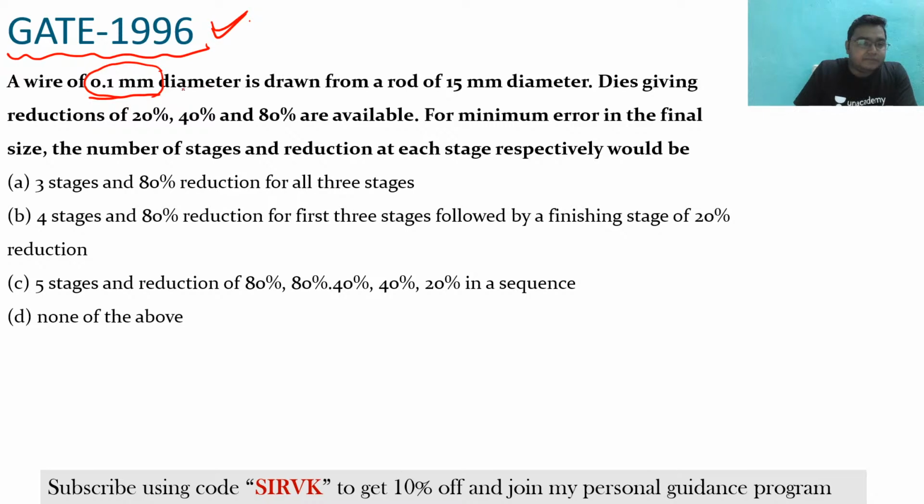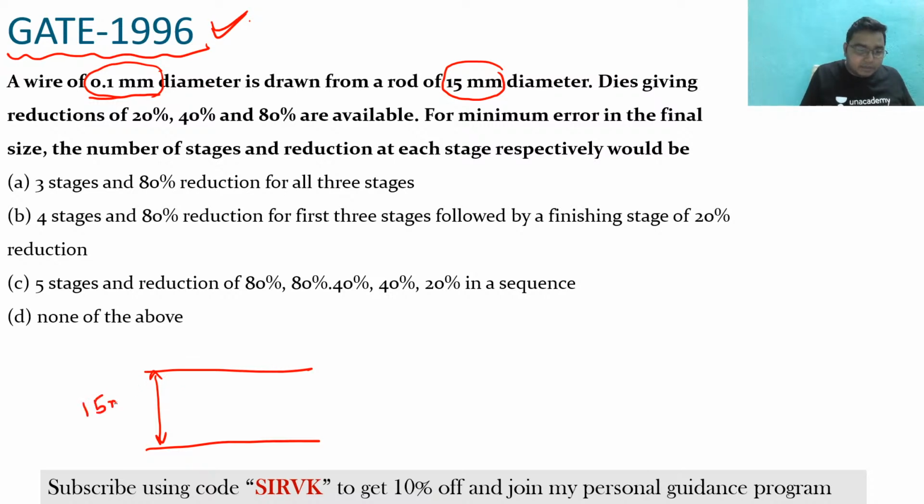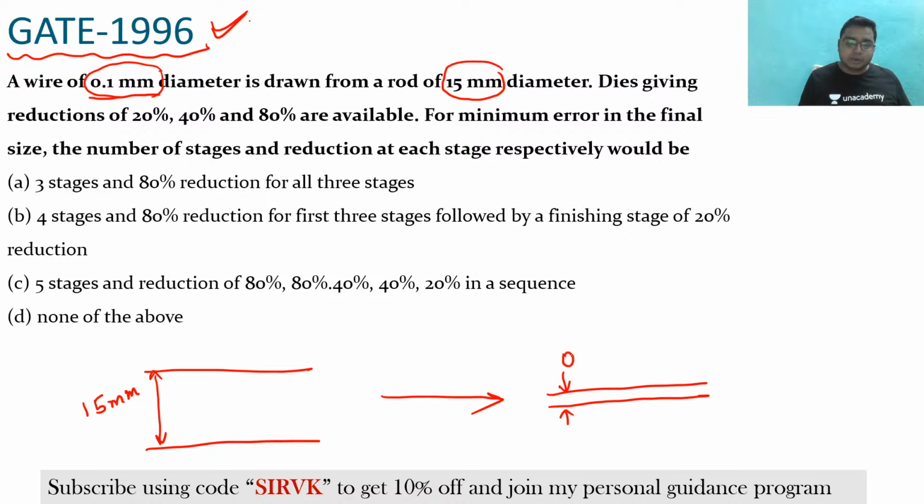The wire of 0.1 mm diameter is drawn from the rod of 15 mm diameter. So what is the meaning? So there is a wire, and the length of the wire is what? So this is the diameter, so diameter is 15 mm. Okay. Now in the wire drawing operation, after drawing this wire, the diameter of the wire is made to be this. And what is its diameter? It is 0.1 mm.